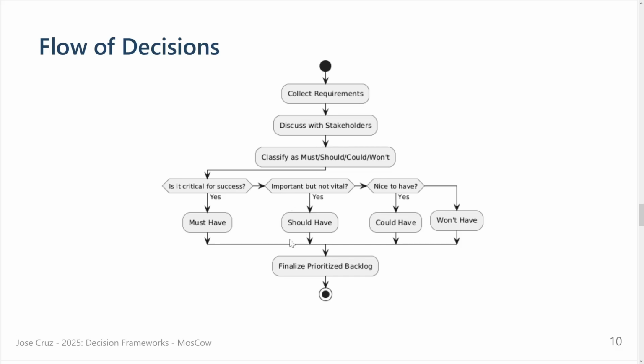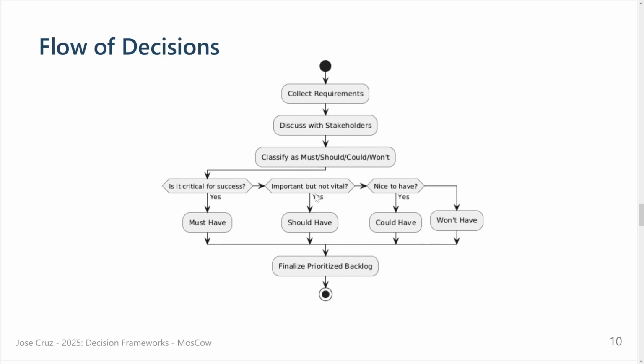So usually this is just a flow of what we were saying. Create requirements, discuss with stakeholders. And again this is quite important, because using MoSCoW you will use must, should, could, won't, which are English words that are well understood by stakeholders, better than A, B, C or high, medium, low, because at the end of the day, they may ask, what do you mean by high? It's better for you to say it's a must-have. They go, oh, okay, must-have. Yes, it is critical for success.